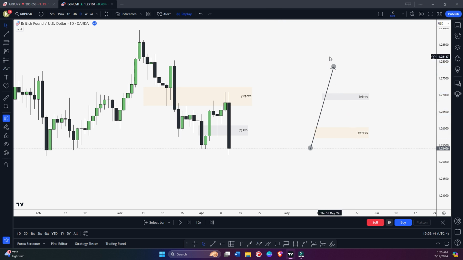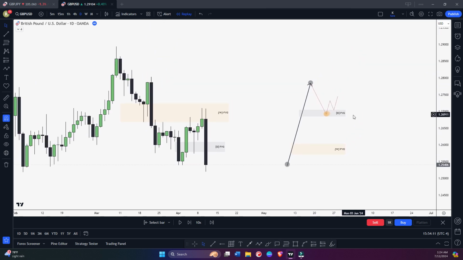So what we're going to do in future: if you're seeing this price leg from this low to this high, you have a daily fair value gap as well as a weekly fair value gap. Let's say once price taps this daily fair value gap, if we see some reaction on H1, H4, if you see H1, H4 bullish momentum, then definitely we're going to look for the long at this daily fair value gap.